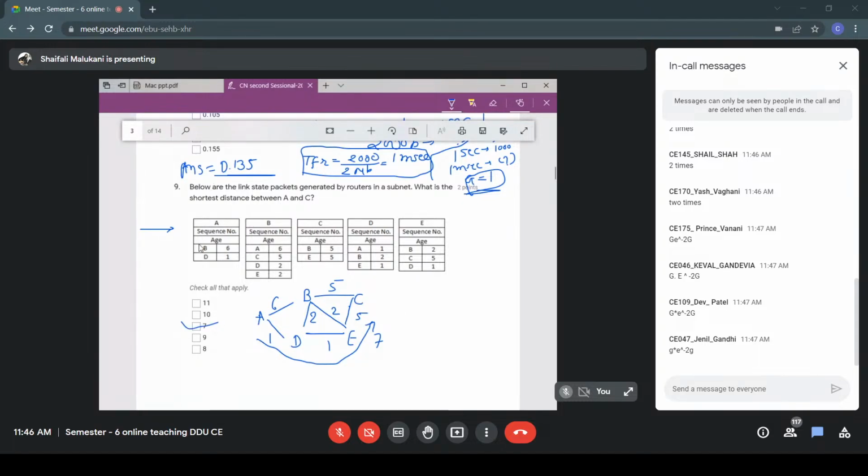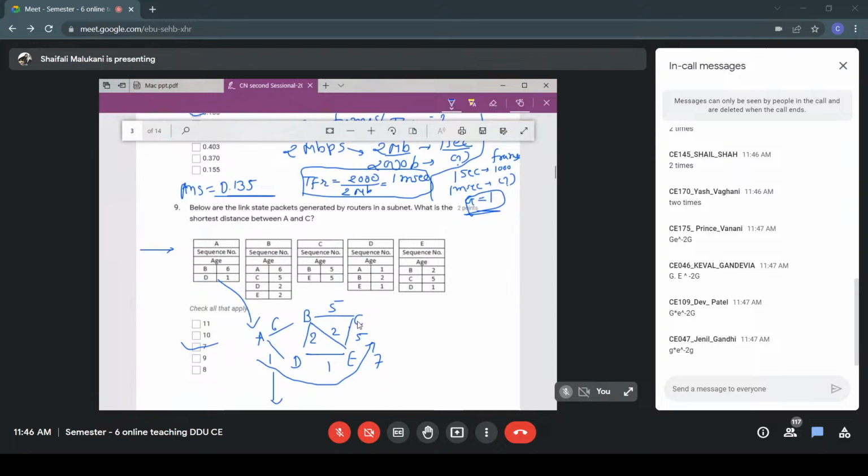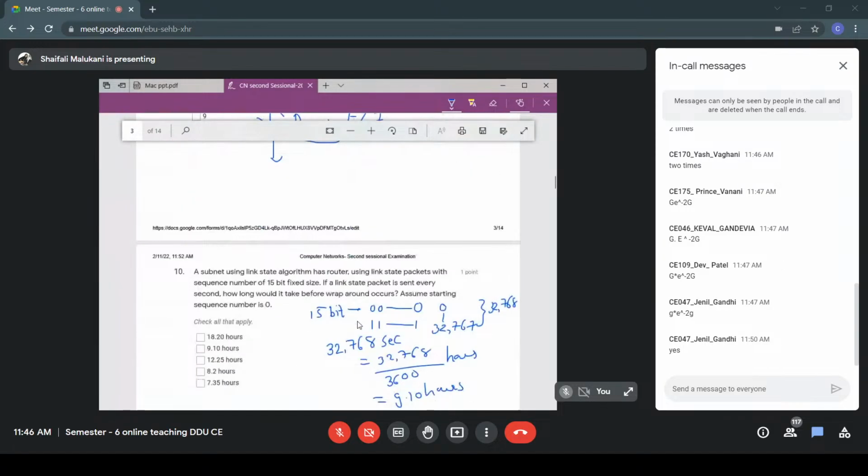So from this link state packet, you need to create the network topology, and from the network topology, you can find the shortest distance by whichever method suits you. If it is the link state algorithm, it will use Dijkstra. Is it clear to you? Up to this, everyone is clear? Yes or no? Great.